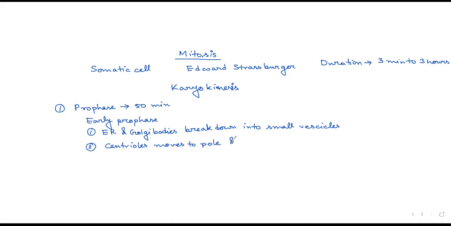And they radiate fibers made up of tubulin protein. So the fibers secreted by the centriole are made up of tubulin protein.